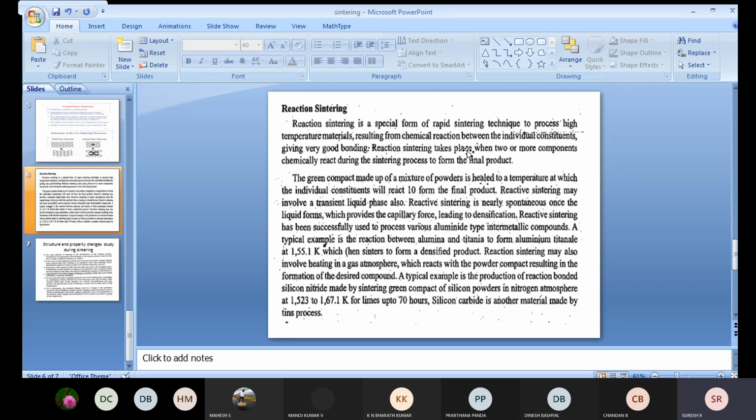In reaction sintering, as the name indicates, chemical reactions take place between the two individual constituents in order to obtain good bonding strength between the particles. Reaction sintering takes place when two or more components chemically react during the sintering process to form the final product. So these are the main differences between solid state, liquid state, and reaction sintering. In reaction sintering, because of the chemical reaction, the particles are bonded together. That is what happens in the reaction sintering process.